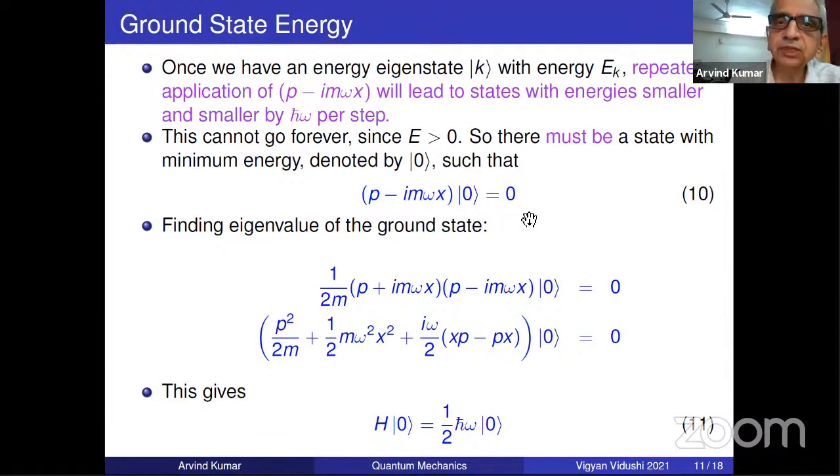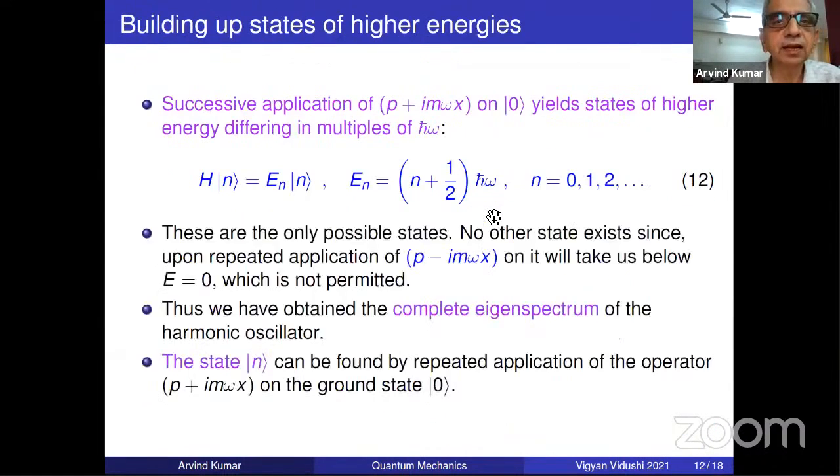If |0> was just the ground state function psi 0, then what was the point of this abstract notation? Then it would just become a decorative symbol to write |0> for ground state psi 0. No, psi 0 is not this. Psi 0 is a wave function of x. This is an abstract ket. So please understand this point. So these are what you will get, and thus we have obtained the ket.